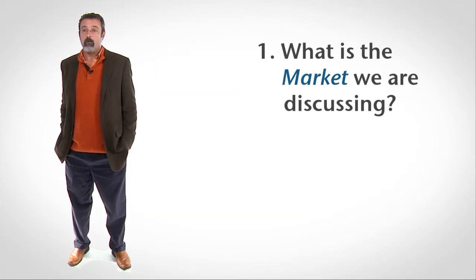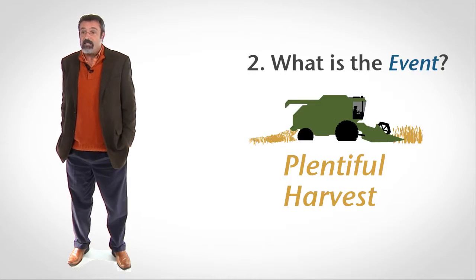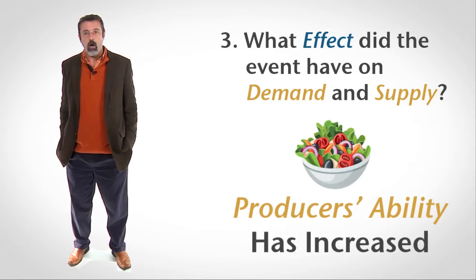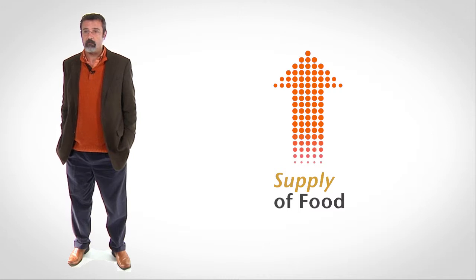Consider the market for food. What happens when farmers have a plentiful harvest? First, we're discussing the market for food. Second, the event is a plentiful harvest. Third, ignoring the price of food, producers' abilities to offer the food has increased. The supply of food has increased.